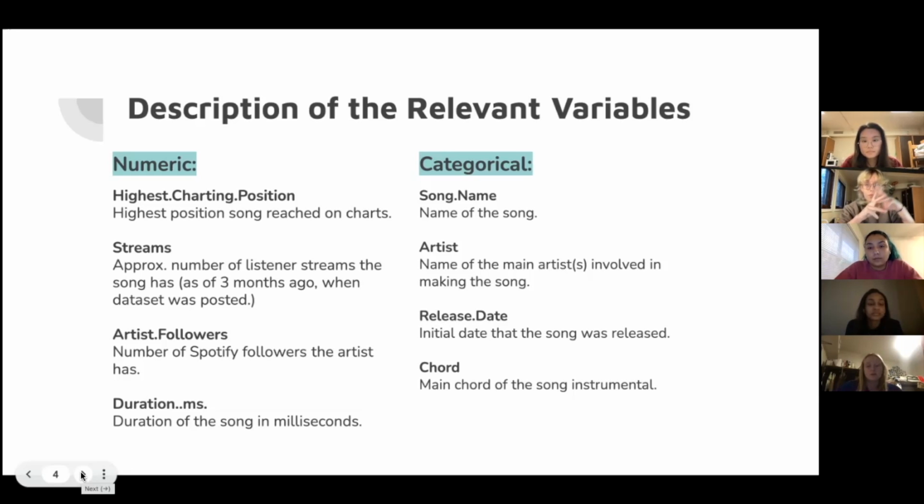The categorical variables that we looked at were the song name, and the artist of the song. This is just the main artists involved in making the song, not including the artists who were featured. Release date is the initial date the song was released. And the chord is the main chord of the instrumentals of the song, and some songs have multiple chords as well.